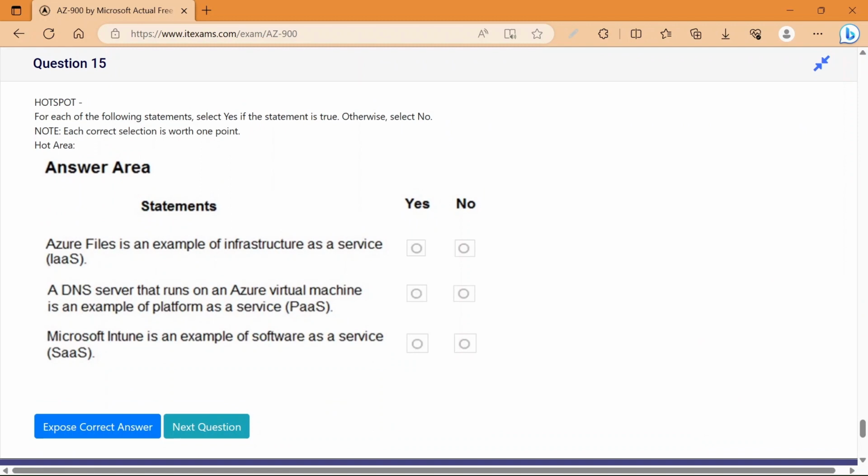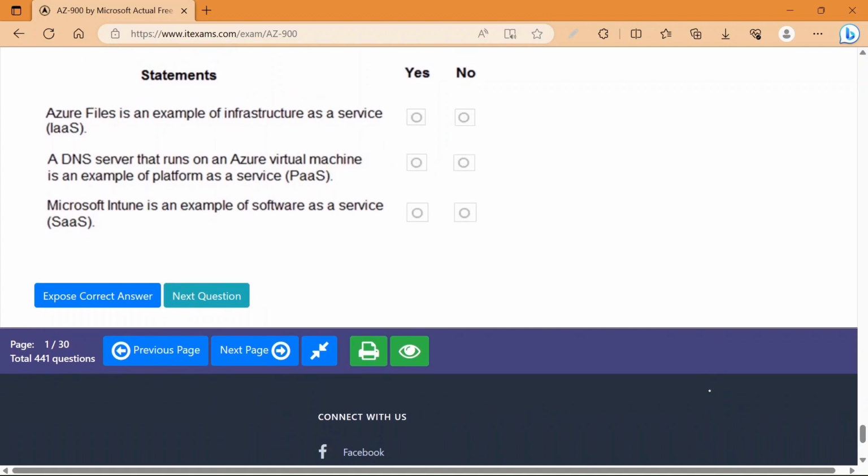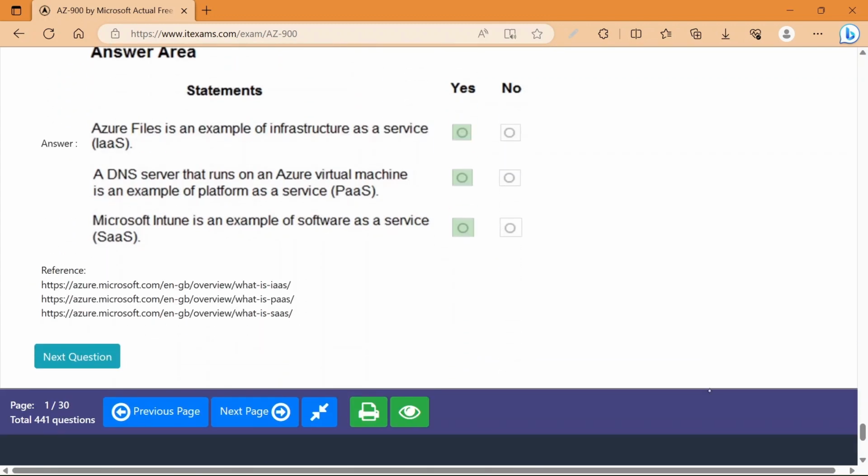Now question number 15. You need to select true or false. The statements are correct or not. Let's see. Azure Files is an example of infrastructure as a service. So the answer is yes. Statement is correct. A DNS server that runs on an Azure virtual machine is an example of platform as a service. Answer is yes. Microsoft Intune is an example of software as a service. Microsoft Intune is a software, right? So we use it as a software, so it is also correct.